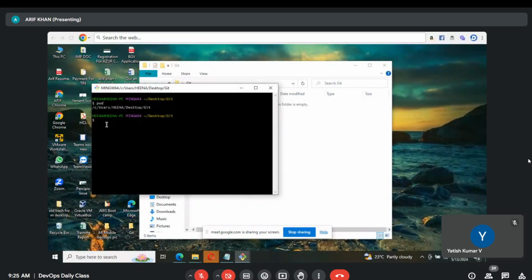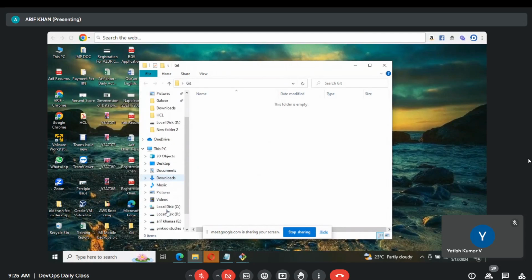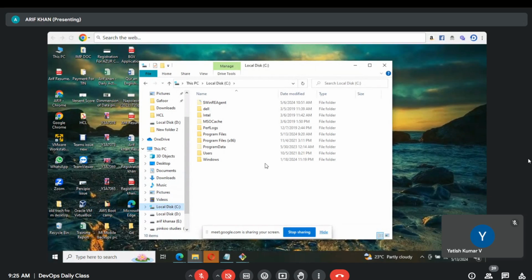If you observe here, you have a toolbar. Click on the address bar at the top. See? C colon slash. This is your present working directory.